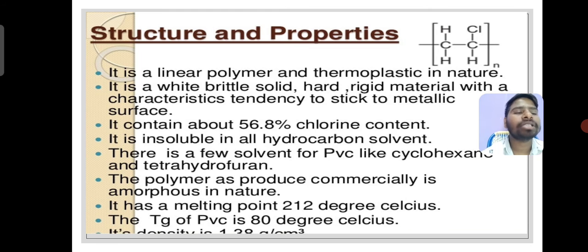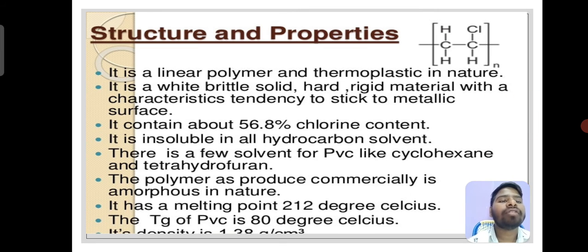Structure and properties. This is the structure of PVC. It is a linear polymer and thermoplastic in nature. It is a white, brittle, solid, hard, rigid material with a characteristic tendency to stick to metallic surfaces. It contains about 56.8% chlorine content. It is insoluble in all hydrocarbon solvents. There are a few solvents for PVC like cyclohexanone and tetrahydrofuran.